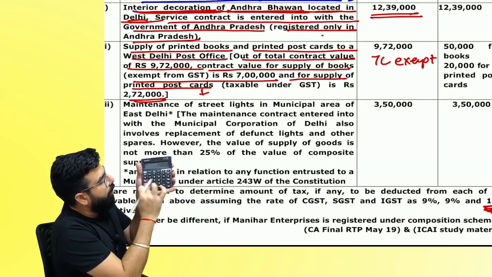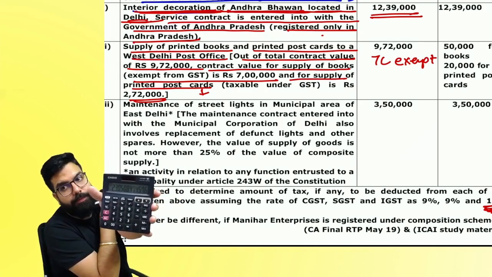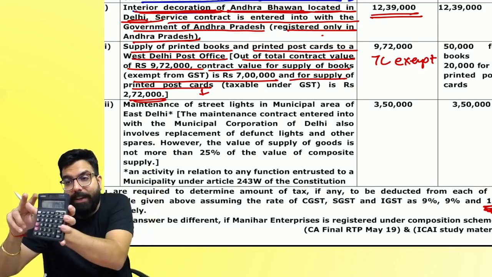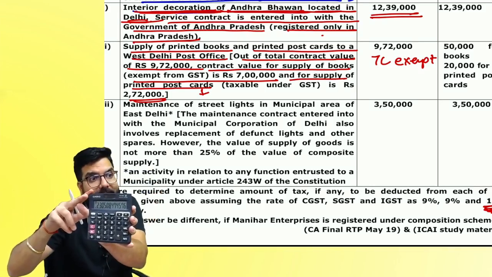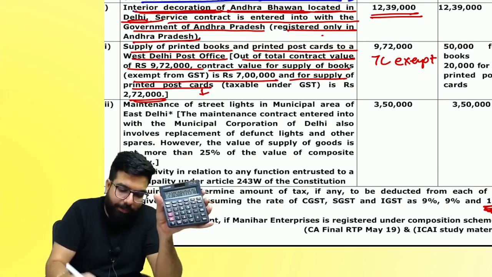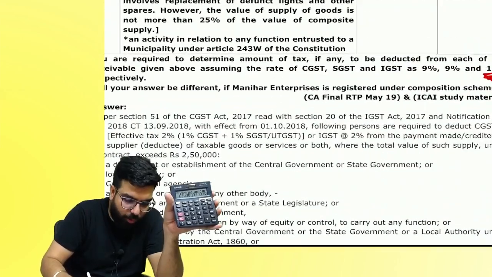2 lakh 72 divided by 118 into 100, will TDS come? Why no? You have to see the exempt value or taxable value. How much is the taxable value? 2 lakh 30. No TDS. Everyone over here now. Next, no TDS. Last one.